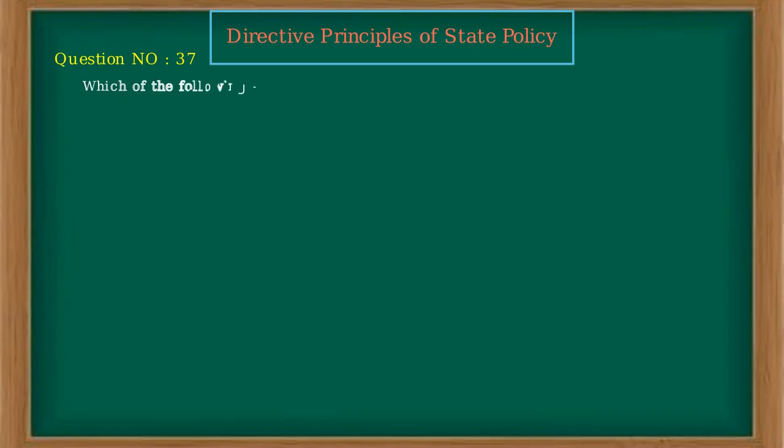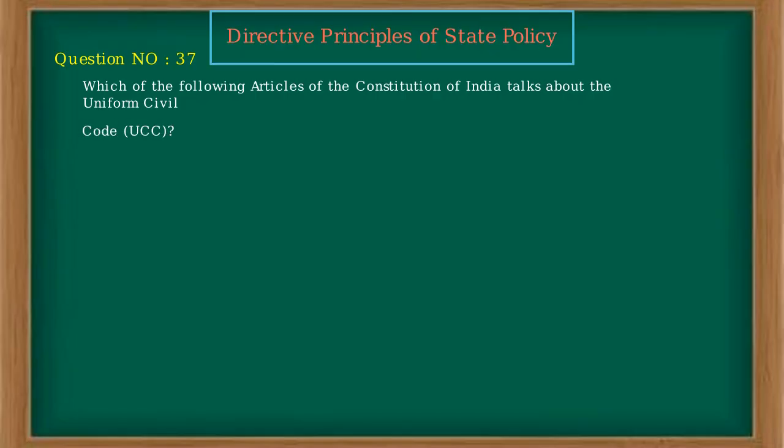Which of the following articles of the Constitution of India talks about the Uniform Civil Code, UCC? A. Article 43. B. Article 44. C. Article 45. D. Article 46. Ans. B.